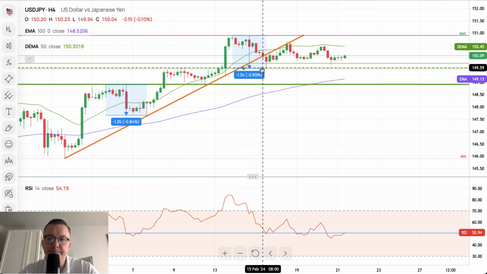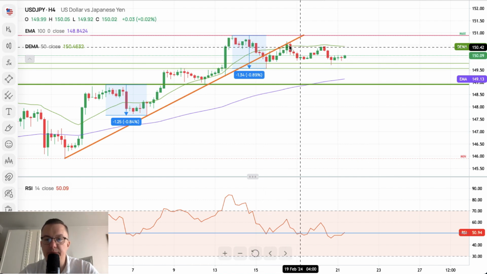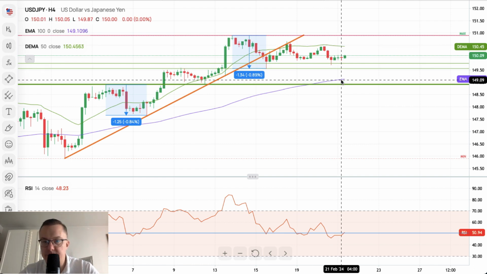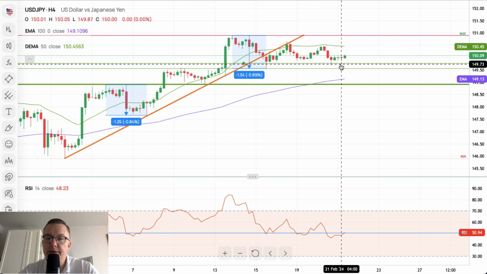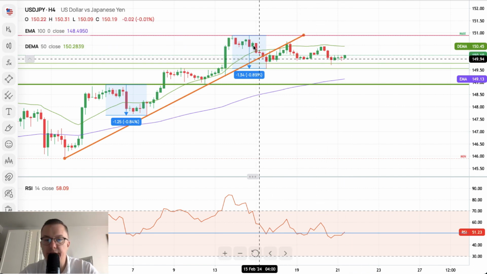We broke below the short-term trend line, we tested it, and now we are trading below the 50-period moving average, but still above the 100-period moving average and above the technical level at 149.75. The outlook remains bullish. However, we are spending too much time here.